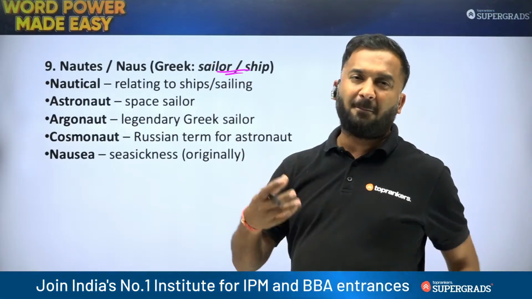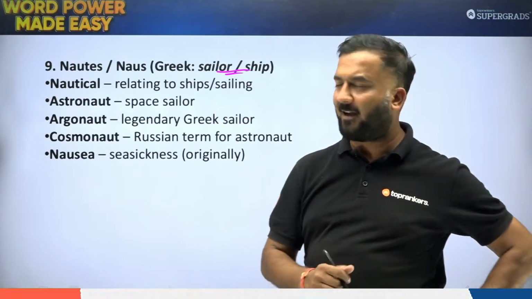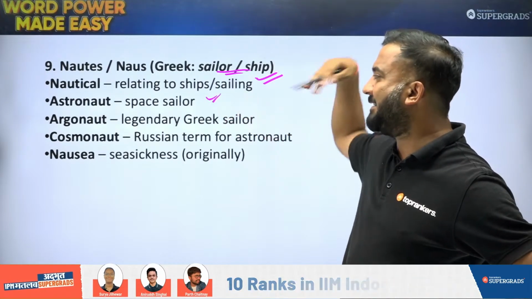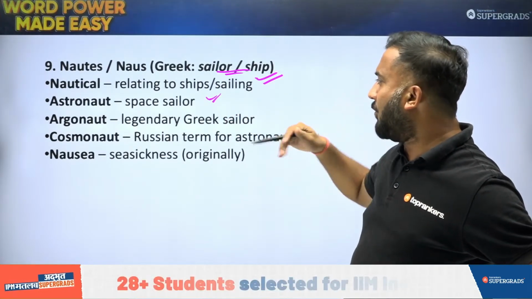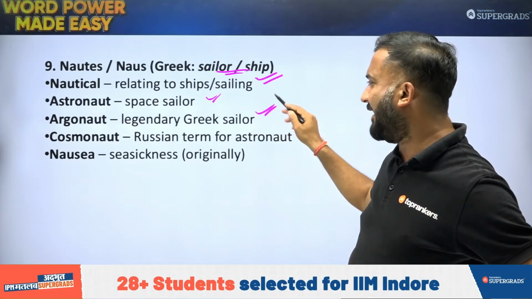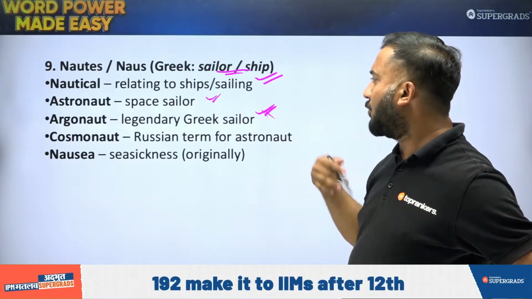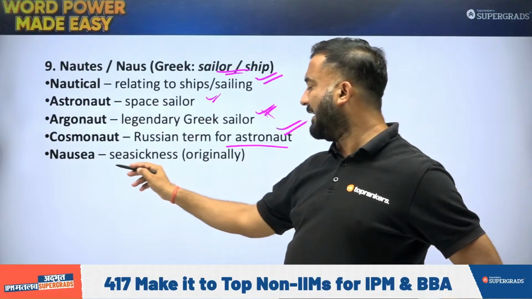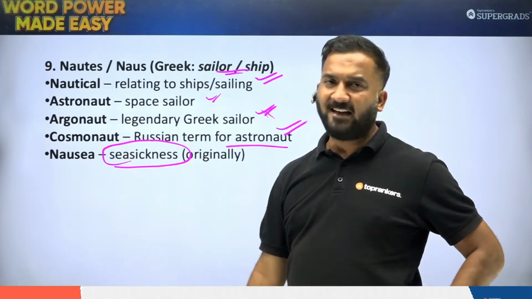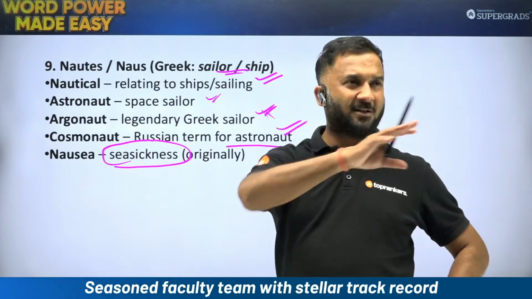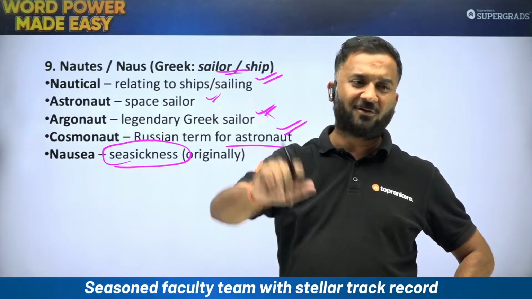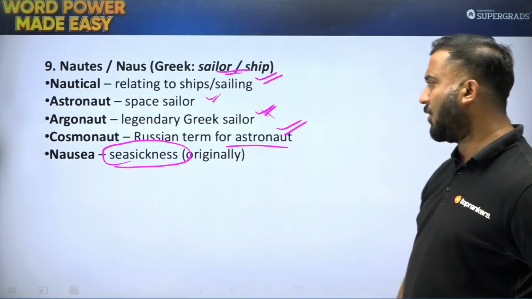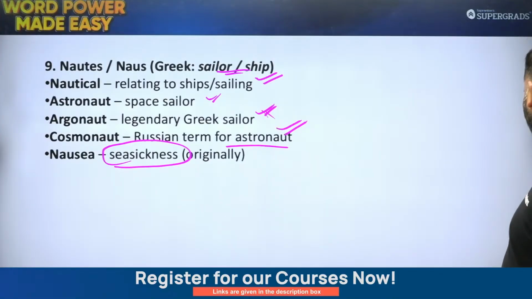Next up, we have a root word that is nautus, which is related to sailor or ship. So nautical miles, nautics again water pe chalta hai. Nautical relating to ship or sailing. Astronaut, space sailor. Argonaut, he was a legendary Greek sailor. Again, this is not very important. Cosmonaut, Russian term for astronaut. And nausea is, initially it used to be seasickness, because बहुत सारा आप sea देख रहे हो, of course जो navy में जो लोग होते हैं, they have this nausea thing.